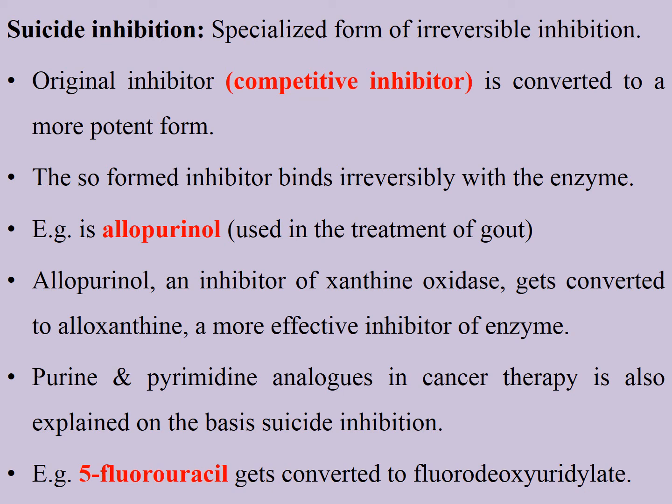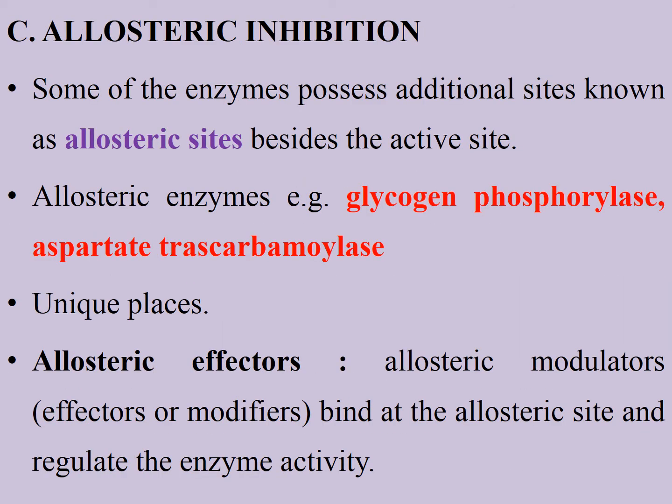Next, purine and pyrimidine analogs in cancer therapy are also explained on the basis of suicide inhibition. For example, 5-fluorouracil is converted into fluorodeoxyuridylate, right? And next is allosteric inhibition.